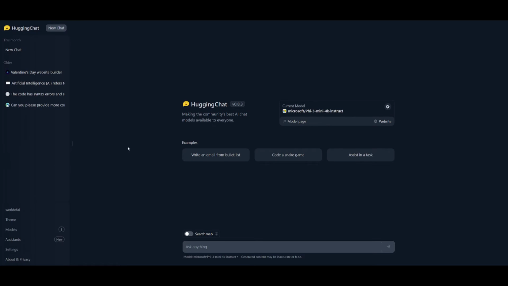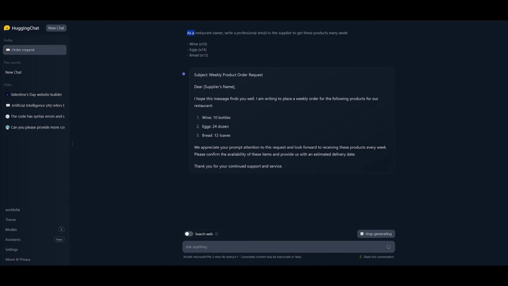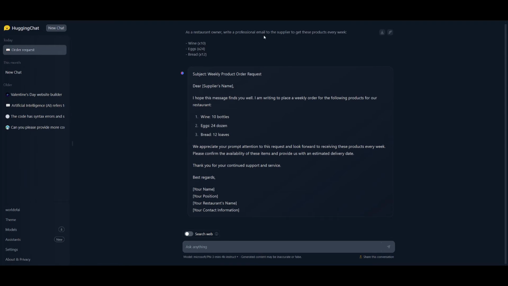Let's first start off by taking a look at the example prompts. This is something that is really good at testing a generic use case of a model, where we're going to have it write an email from a bullet list. And we can see over here that this is the example: As a restaurant owner, write a professional email to the supplier to get these products every week.